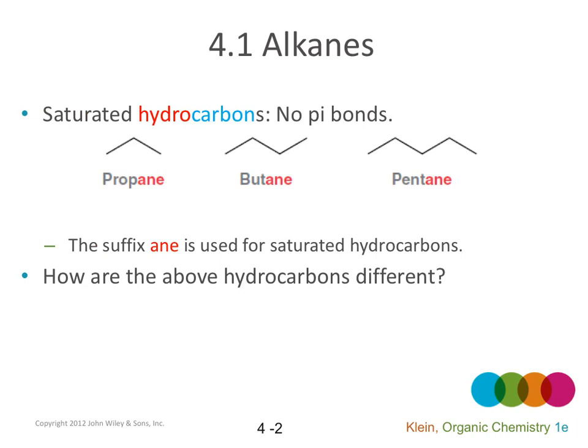They don't have any pi bond and they are made of only carbon and hydrogens. The suffix "ane", A-N-E, is used for saturated hydrocarbons. The difference between these three hydrocarbons, propane, butane, and pentane, is the number of carbons.